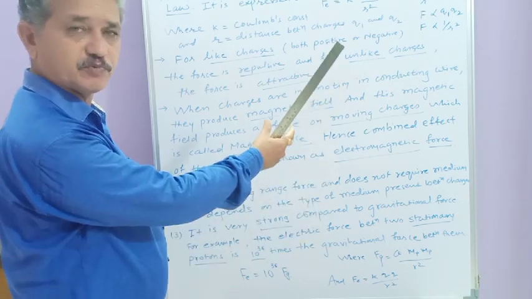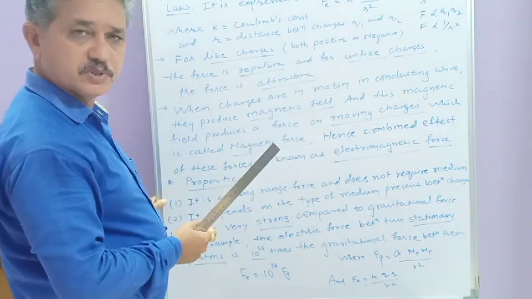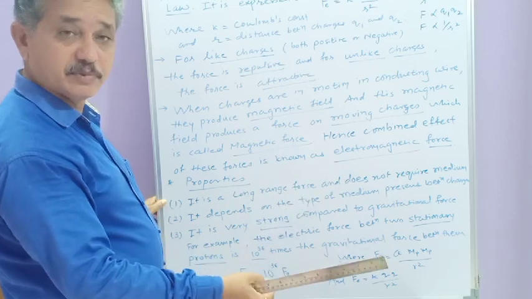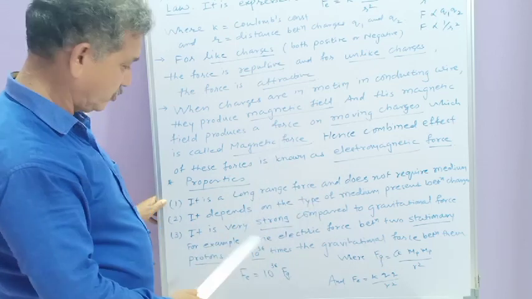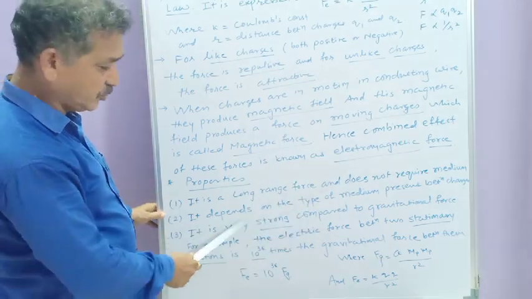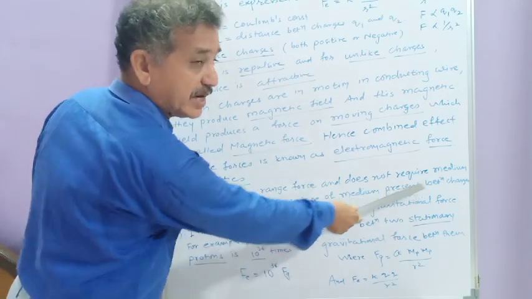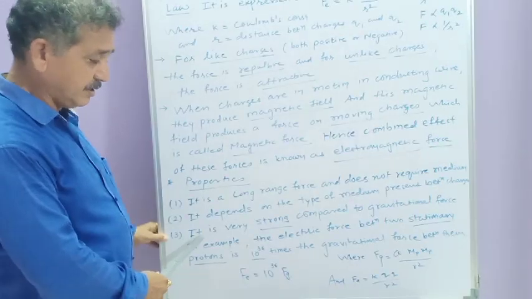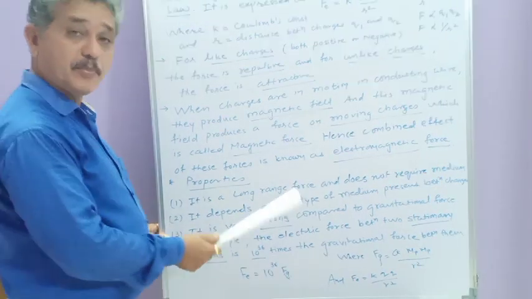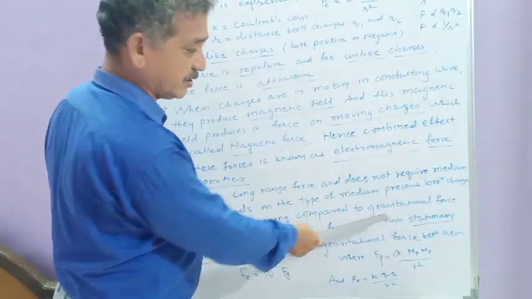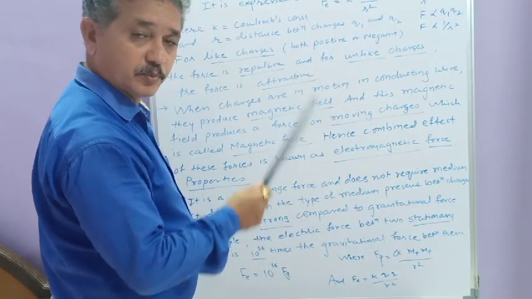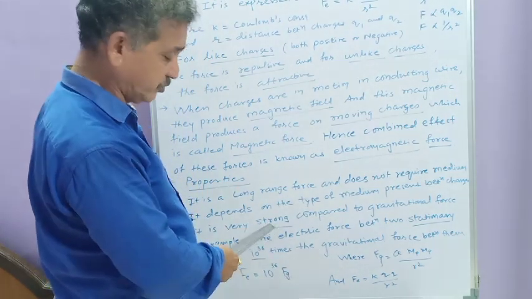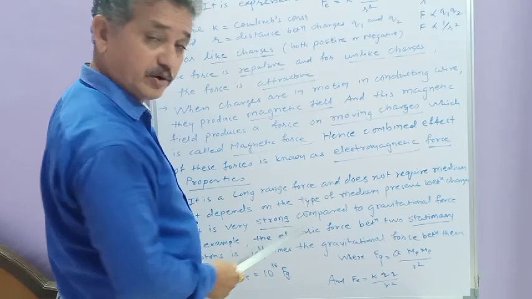If the two charges are in vacuum, one value of force. If the two charges are in any medium, then there will be another value of the force. It means this force depends on the type of the medium present between the two charges. Then it is very strong compared to the gravitational force. So out of the four fundamental forces, this one is strong compared to gravitational force.